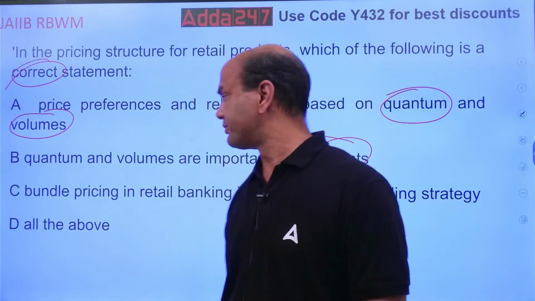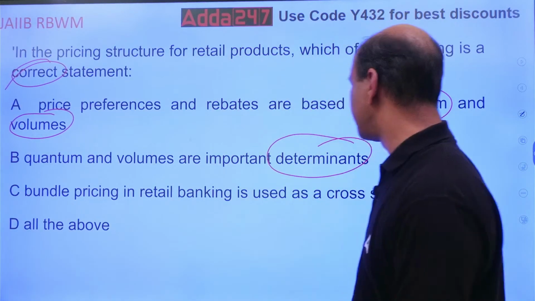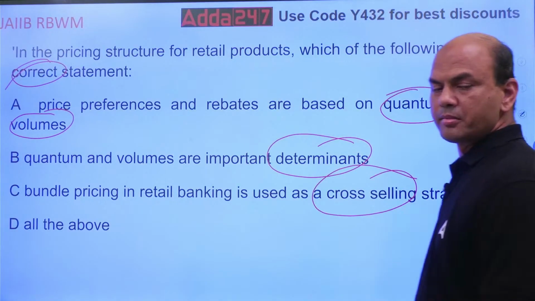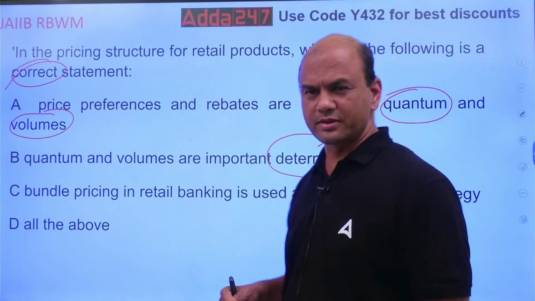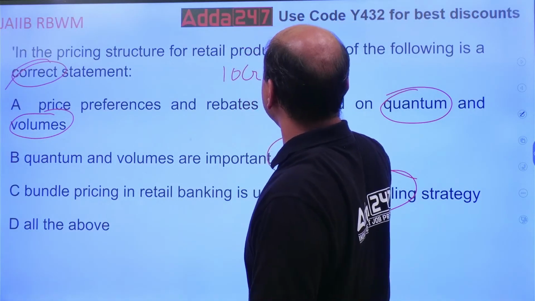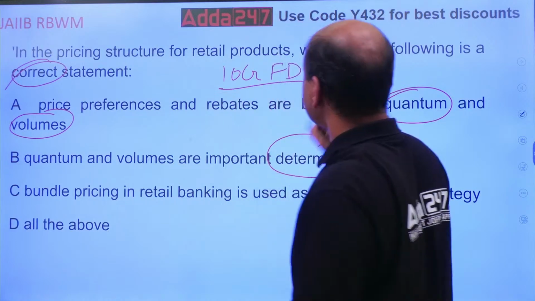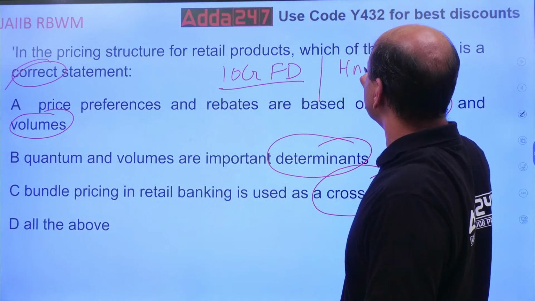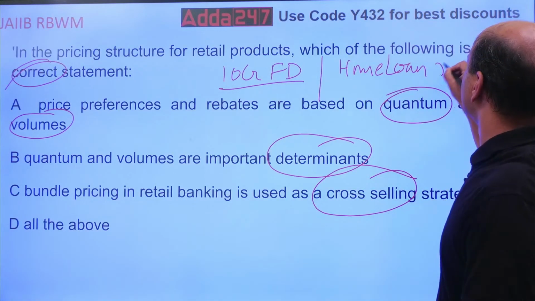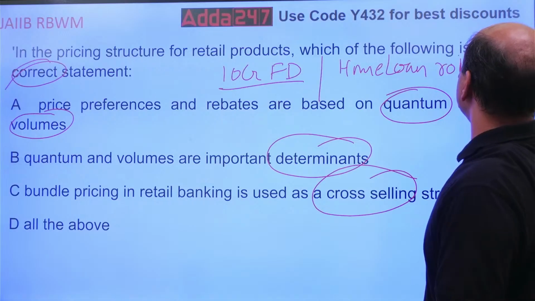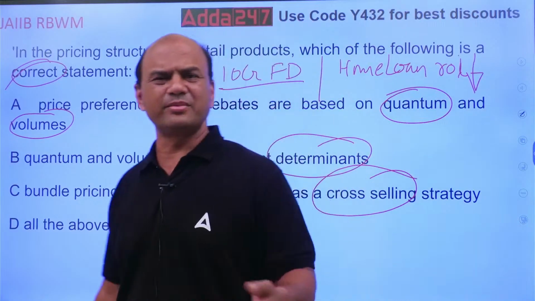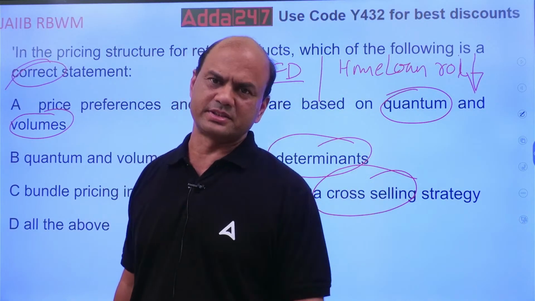Bundle pricing in retail banking is used as a cross-selling strategy. What is bundle pricing? Bundle pricing means the same thing which I gave you just now. 1 crore FD, 10 crore FD, and home loan. So the price, the rate, ROI, will be lower if I am having an FD of 10 crores. This is called as bundle pricing. Bundle pricing can be anything. I can have various types of bundle pricing.